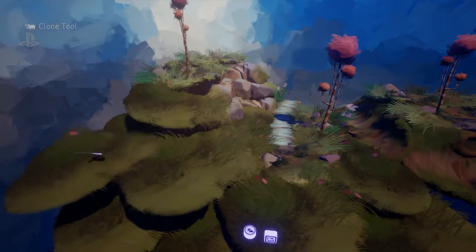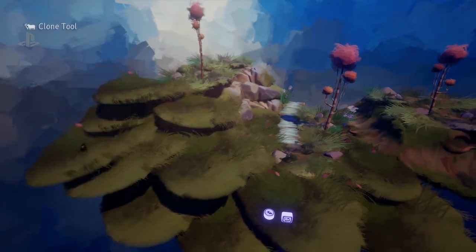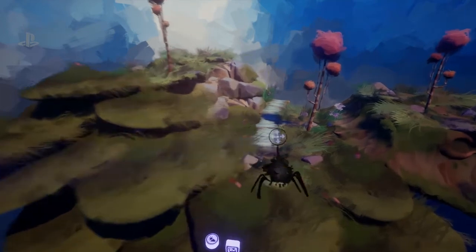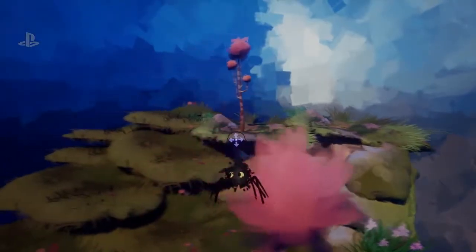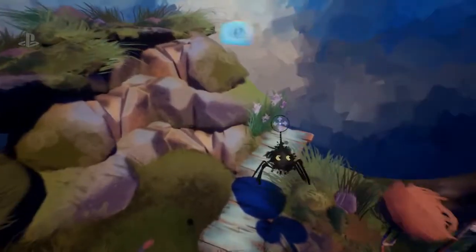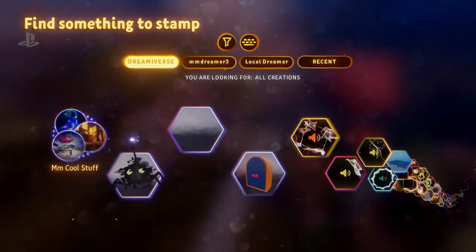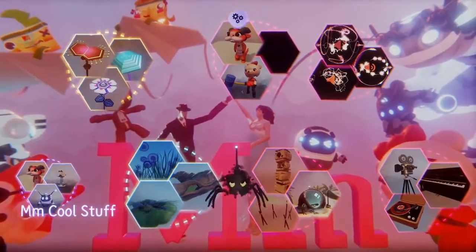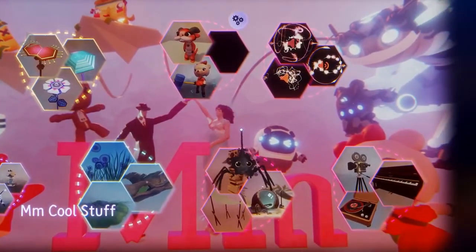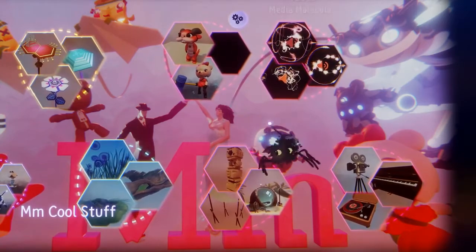So, okay, you can see I'm essentially collaging a scene together here. I'm just being really lazy and cutting and pasting these things. And each of those things that you're cloning, that piece of land, that is actually an object that somebody created as well. Yes, exactly. And if I bring up my palette here and go to search, I can go into the Dreamiverse, which is where all of the community's creations exist. So it's really nice to just collage a level together. You can sculpt all of these items from scratch, but it's quite nice just to sort of mix and match. It's a really nice way to start.